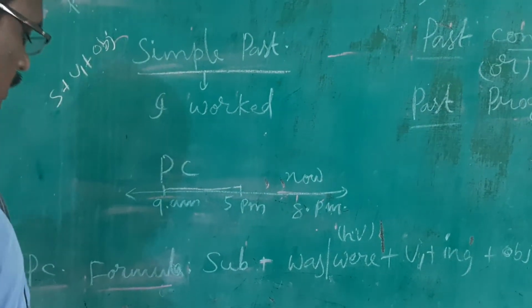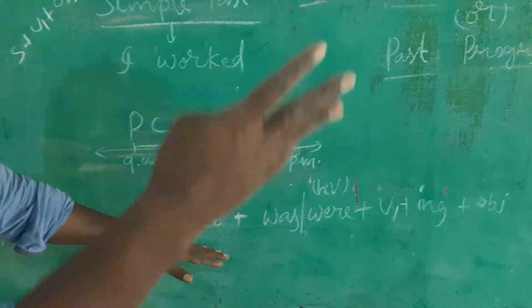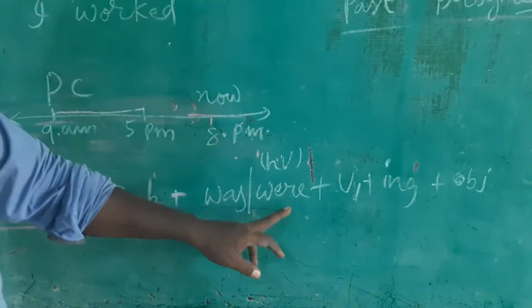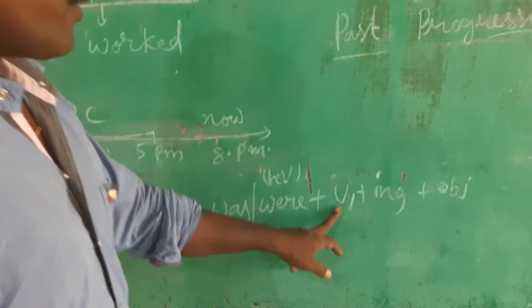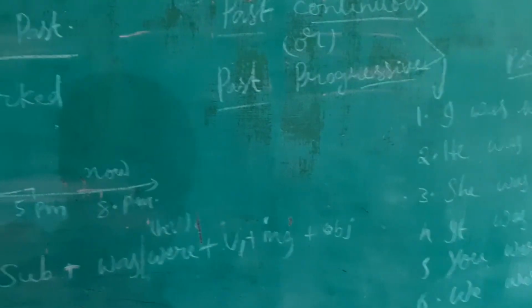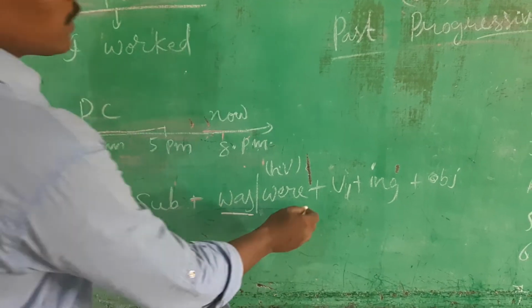So see here, the structure or formula of the past continuous tense is subject plus was or were plus V1 plus ing form plus object. See here, was or were: these are for singulars and these are for plurals.